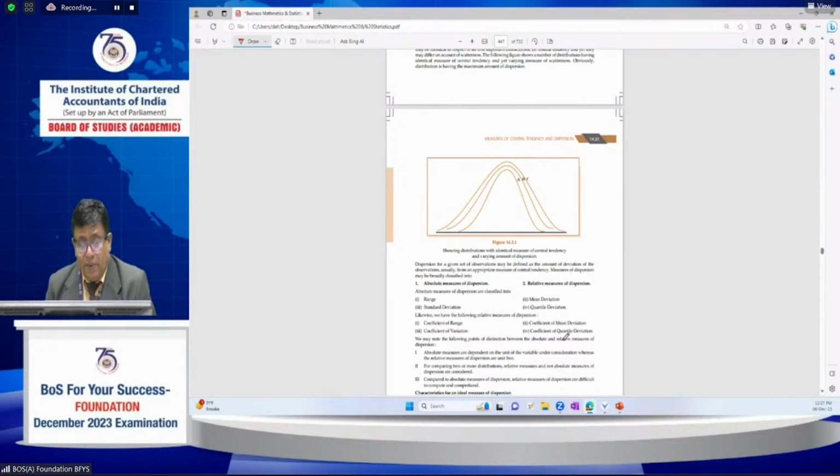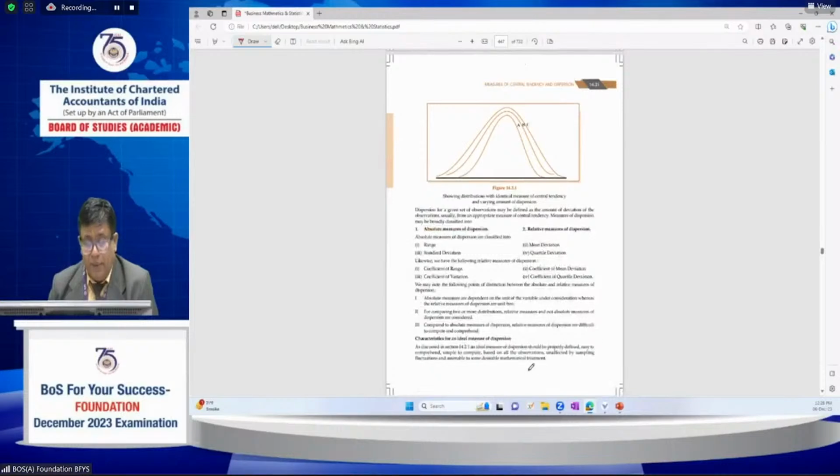The relative measures of dispersion are the coefficient of range, coefficient of mean deviation, coefficient of variation, and coefficient of quartile deviation. The absolute measure depends upon the unit of the variable under consideration, whereas the relative measure of dispersion is unit free. We can't say it is compared with units, but just in terms of percentages we are comparing. Compared to absolute measures of dispersion, relative measures are difficult to compute and compare also.